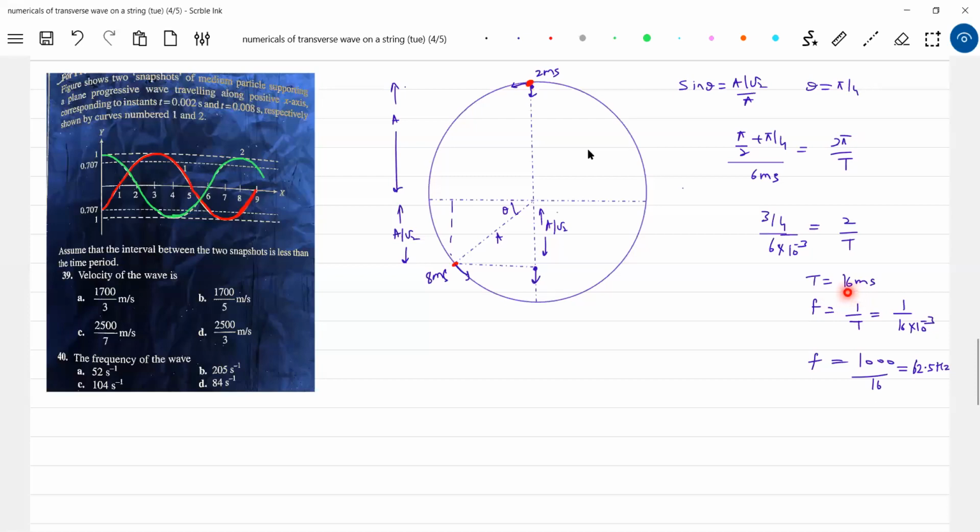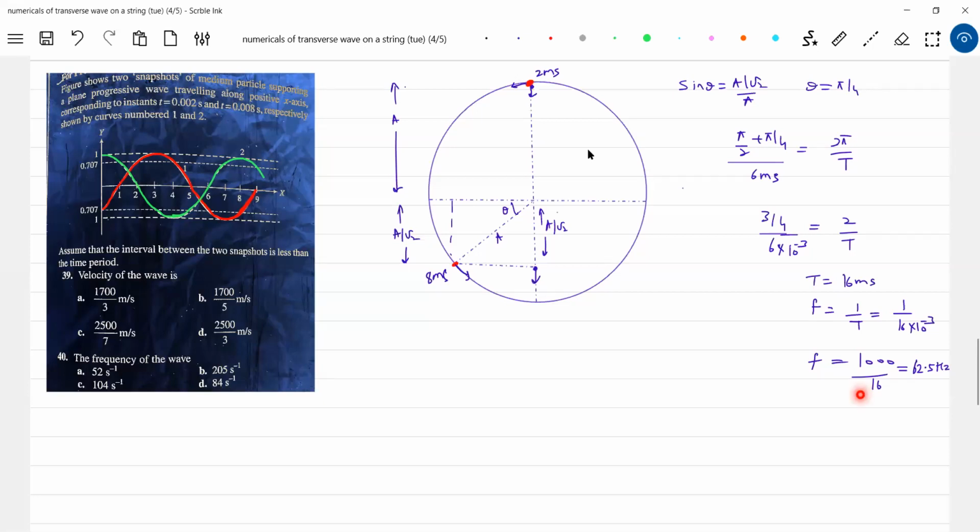Check once. Okay, yeah, fine. So the time period is 16 milliseconds, and 1 by T gives 62.5, the frequency of the wave. Okay, some correction is there.